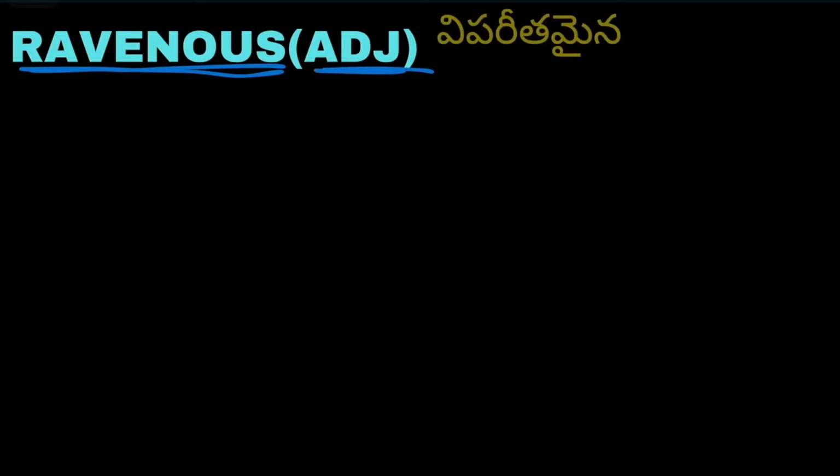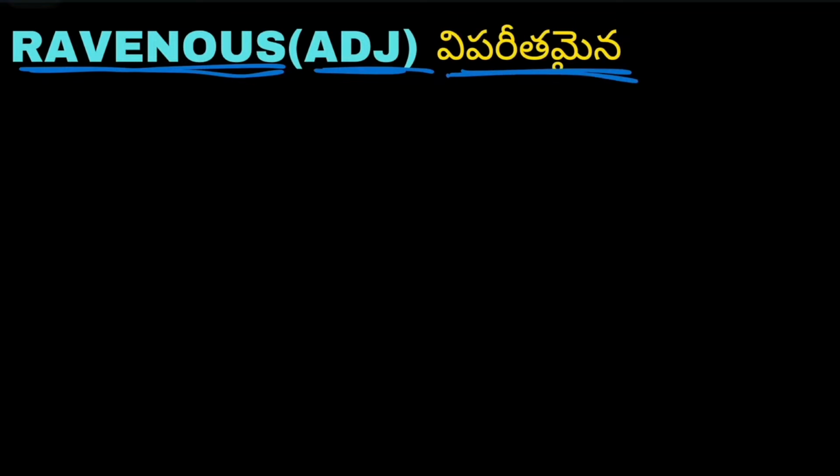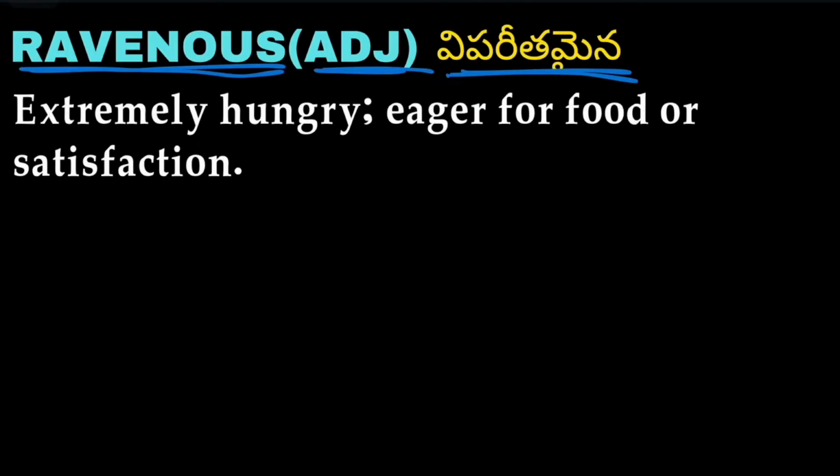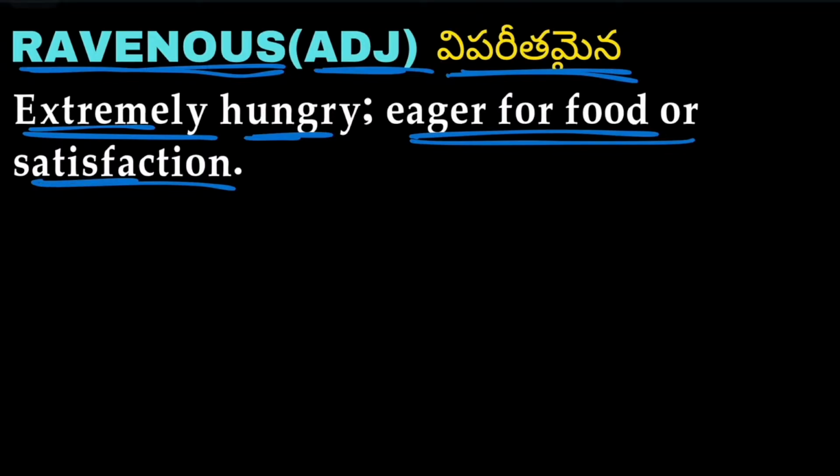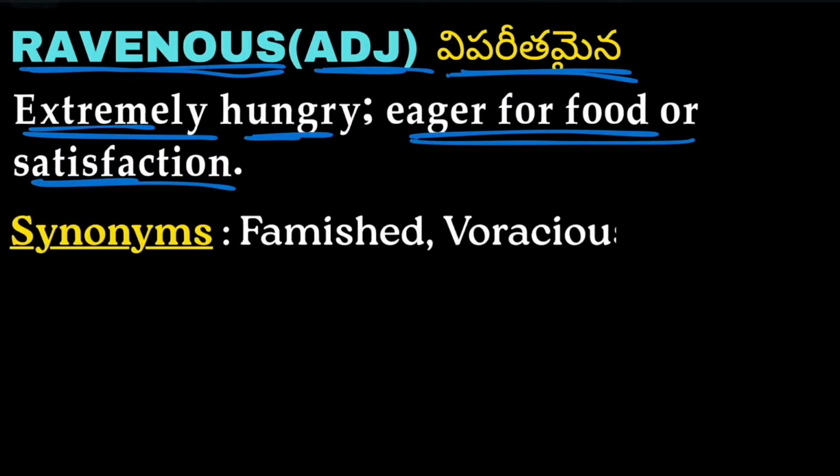Next word we have is ravenous, and it acts as an adjective. Ravenous means viparitamaina. Extremely hungry, eager for food or satisfaction, is called ravenous. Synonyms are famished and voracious. Famished and voracious have the same meaning as ravenous.